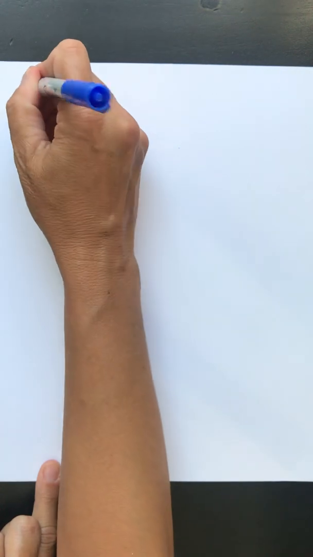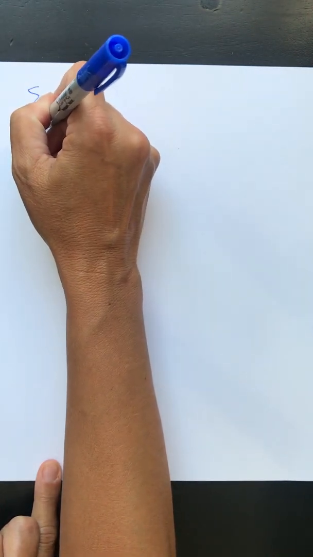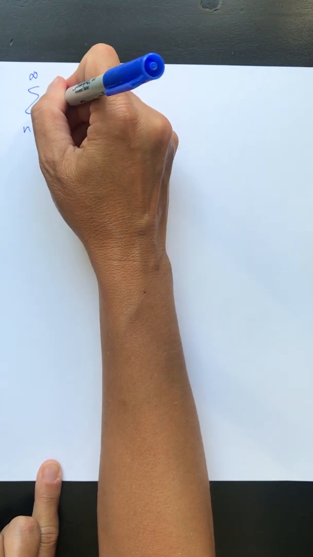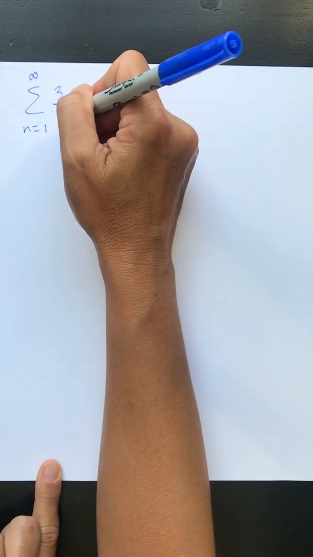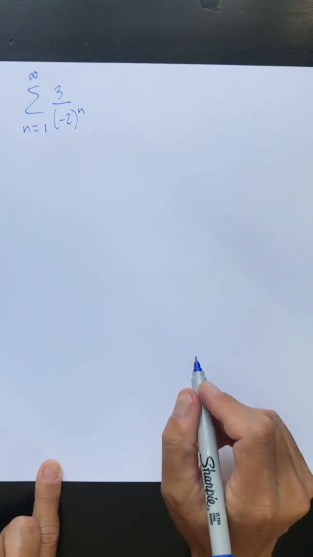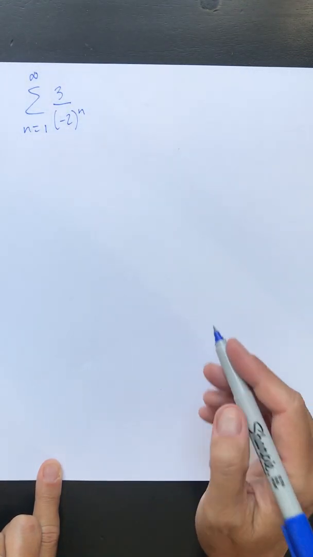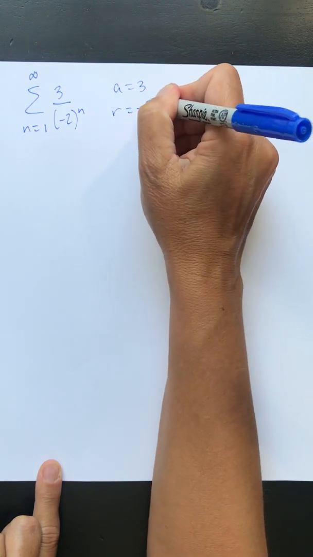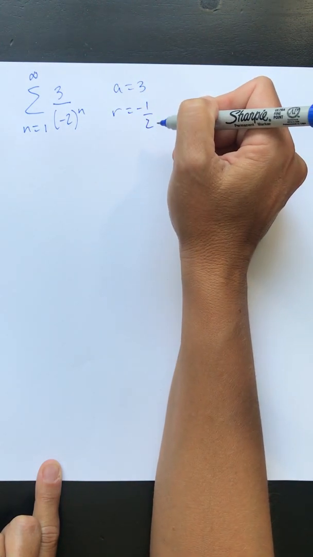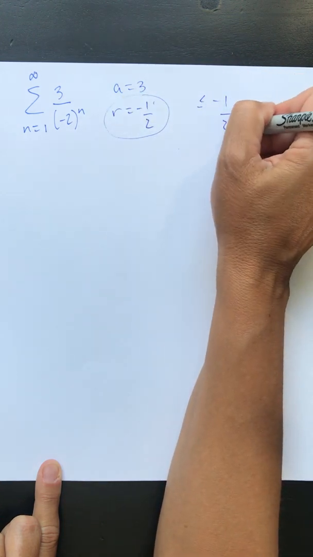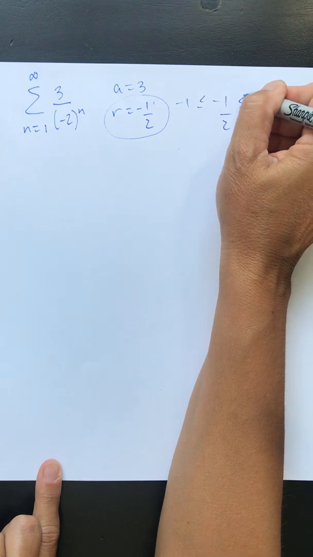So let's look at a little tougher one here. Let's take the sum from n equals 1 to infinity of 3 over, we've seen 2, let's do -2 to the n. So again, this is geometric. We know that a equals 3, we know that r equals -1/2, and it's going to converge because -1/2 is between -1 and 1.